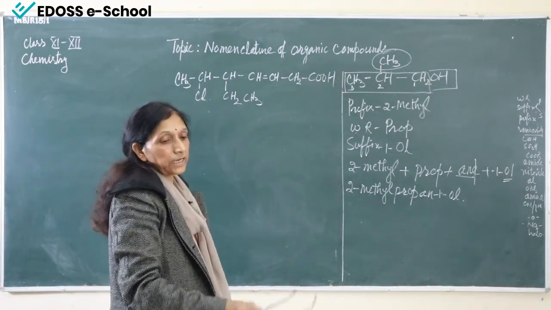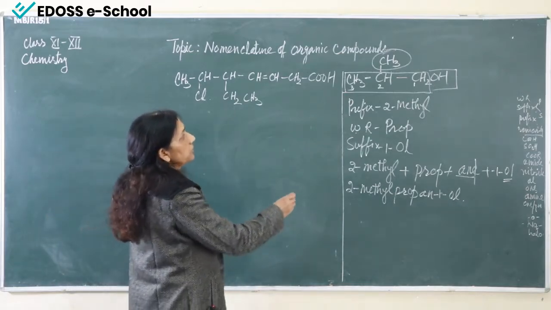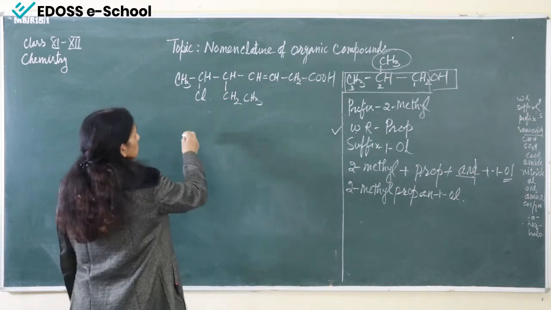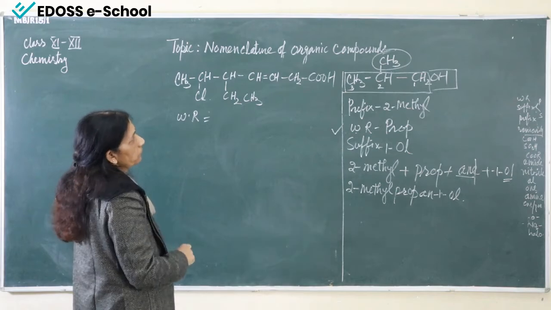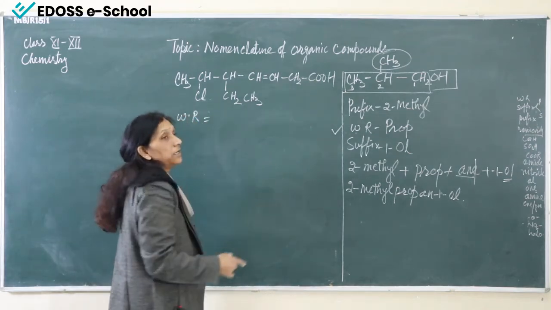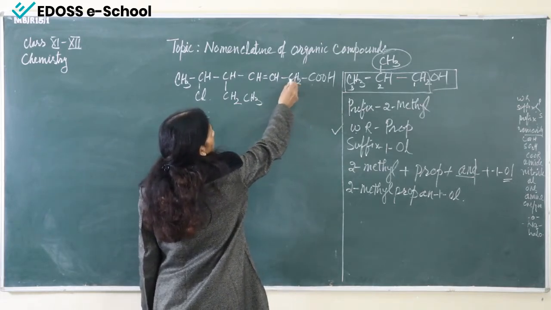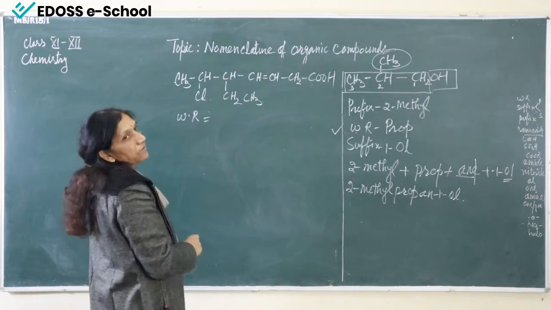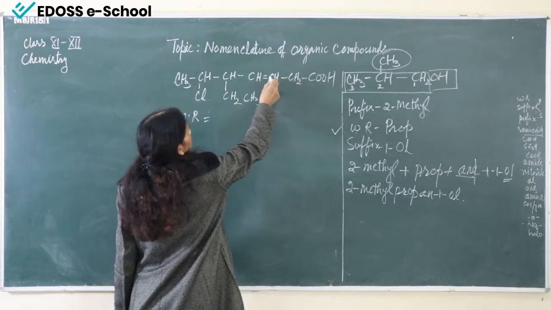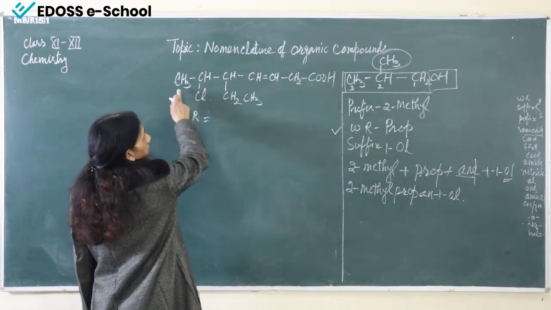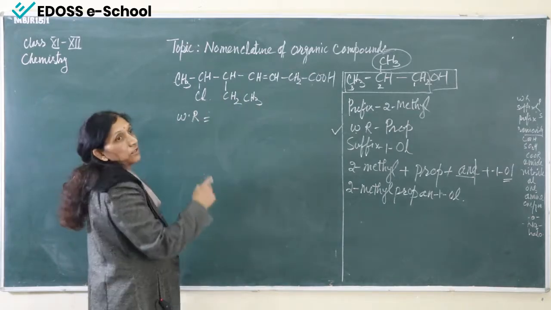Now this is our second example. Okay. So same way, first thing is to find the word root. So what is the word root here? First we will write here word root. So for word root, we have to find the longest chain. Our chain must contain this functional group. So from here if you see 1, 2, 3, 4, 5, 6 and 7 carbon atoms are there. And one more chain we can make: 1, 2, 3, 4, 5, 6 and 7. So either we are taking from here or from here, our chain remains the same.